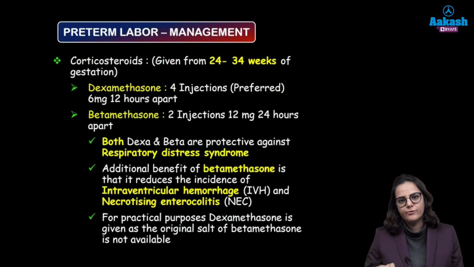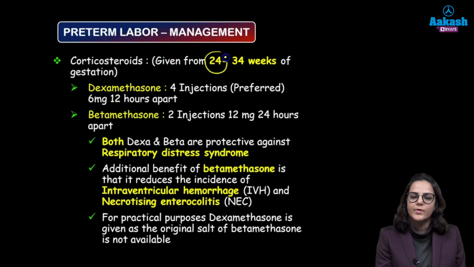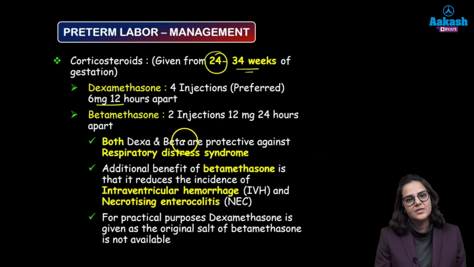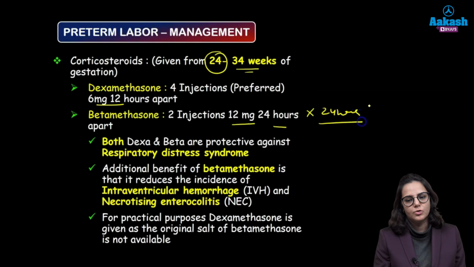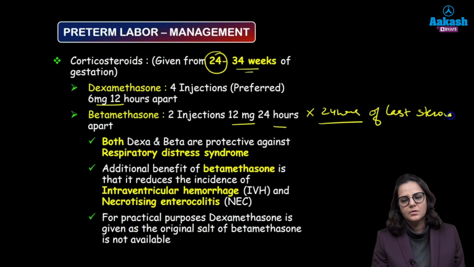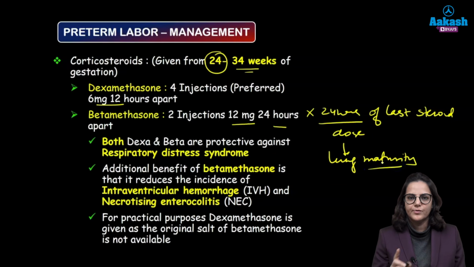Corticosteroid is given between 24 to 34 weeks. Why have we chosen this term 24 weeks? So 24 is the period of viability, okay, till 34 weeks, because after this the baby is going to attain lung maturity. So dexamethasone is given as 4 injections, 6 mg 12 hours apart. Betamethasone is given as 2 injections, 12 mg 24 hours apart. Okay, so after 24 hours of the last steroid dose, lung maturity is attained. So after giving the steroid we have to wait for 24 hours.